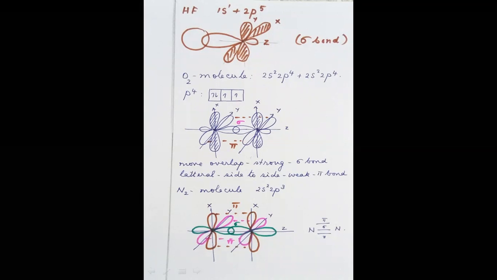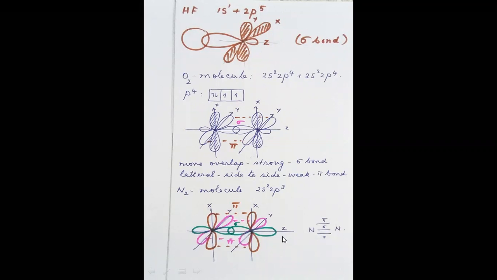And in the case of the nitrogen molecule, you can see it is 2s2, 2p3. So all three p orbitals have one electron each. So there is a possibility for the overlap of all the orbitals. In order to make a distinction, I have drawn the orbitals in various colors. The px orbital is drawn in brown, the py orbital in pink, and the pz orbital in green.